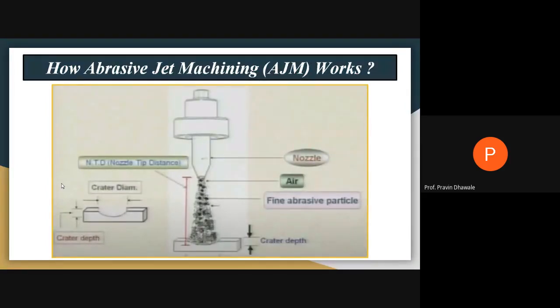Is the figure visible clearly? Hello, reply audibly. Hello, I am audible.